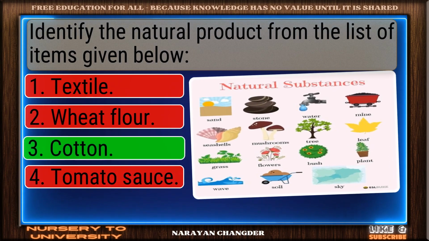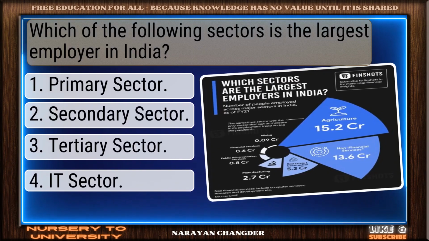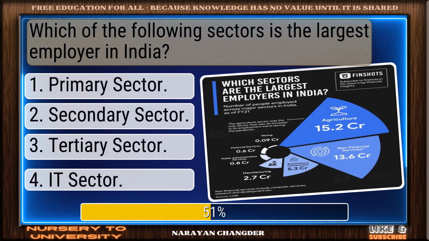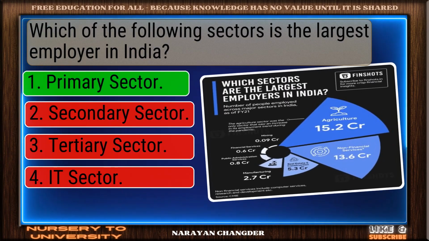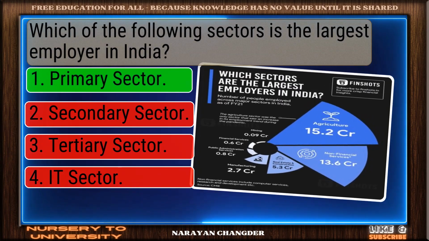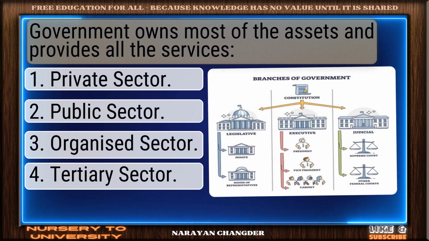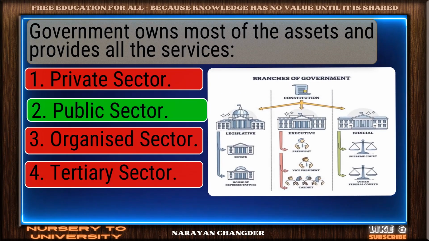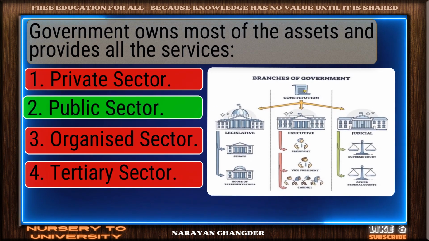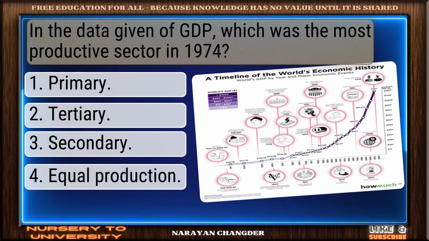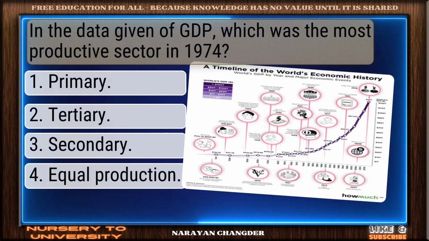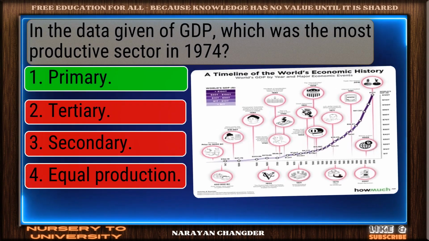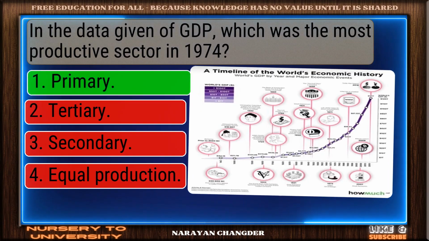Exactly. Cotton makes sense. Which of the following sectors is the largest employer in India? Excellent. Primary sector is well reasoned. Government owns most of the assets and provides all the services. Smart move. Public sector is accurate answer. In the data given of GDP, which was the most productive sector in 1974? Right choice. Primary is best.